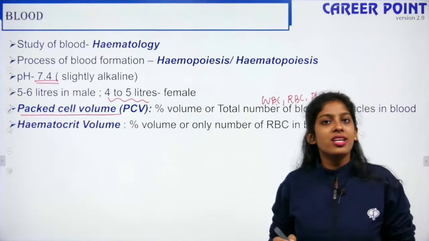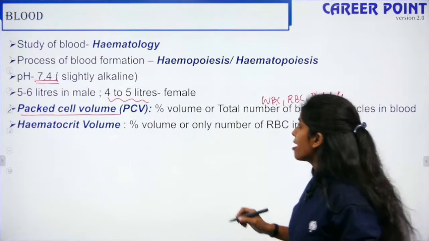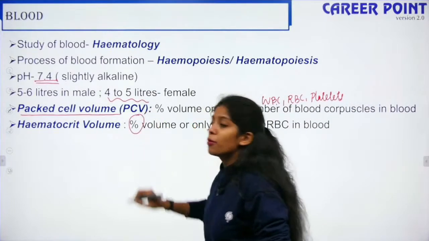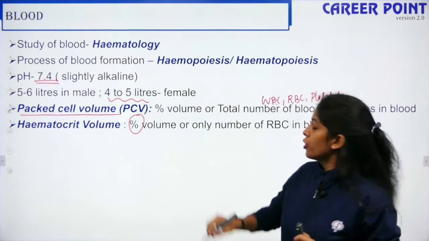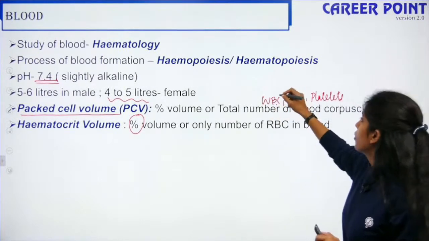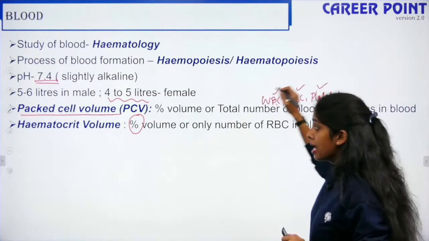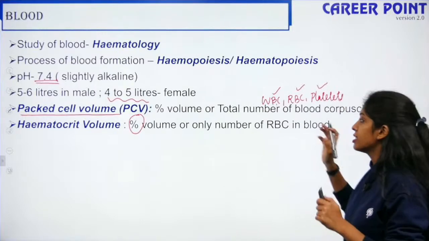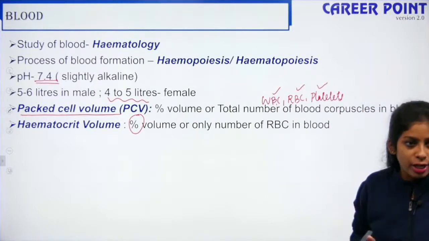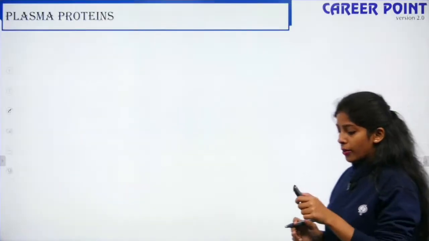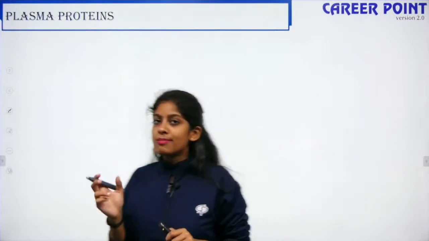The next one is hematocrit volume. Hematocrit is the percent or the number of RBC alone. Here for packed cell volume I take into account WBC, RBC and platelets, but hematocrit is the number of RBC in blood alone. Fine? Okay. Now talking about the plasma portion of the blood.